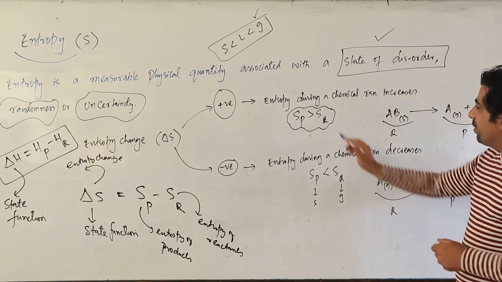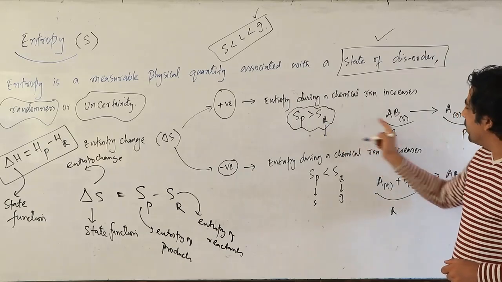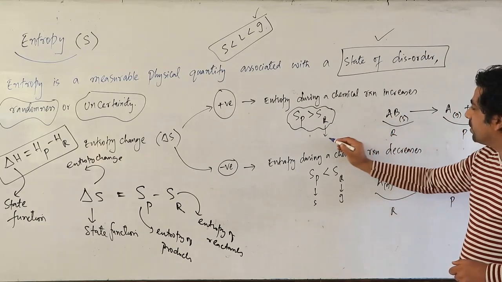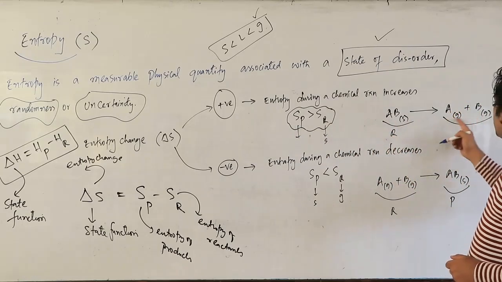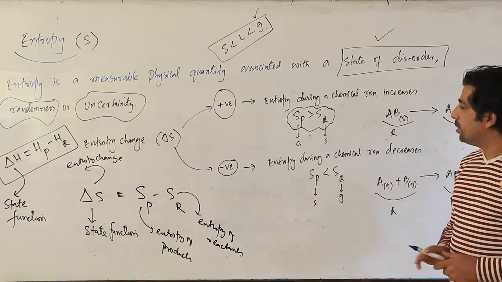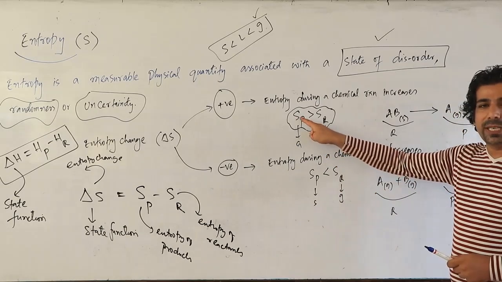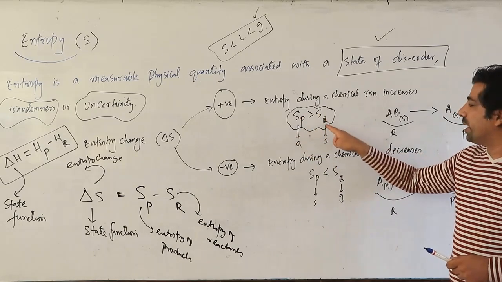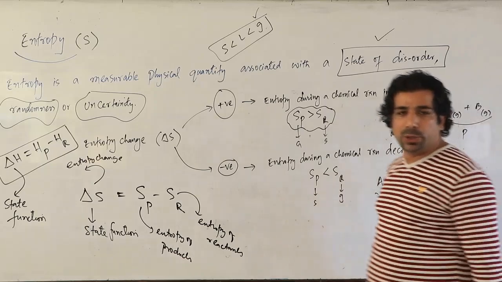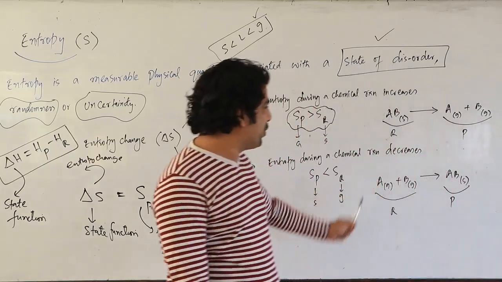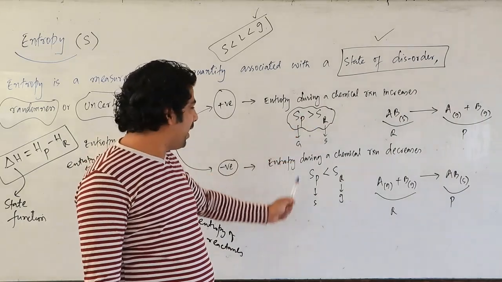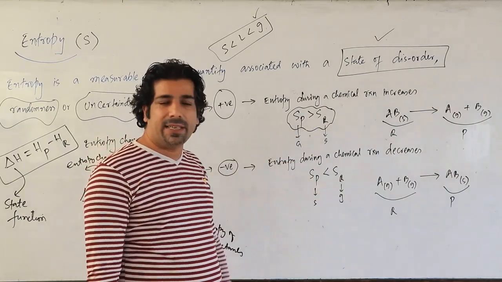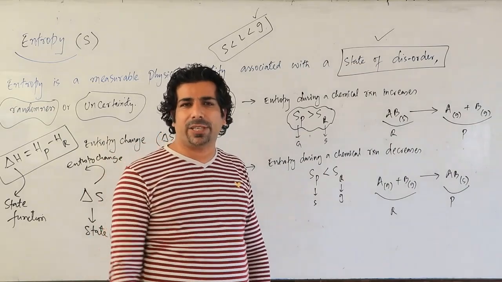And in this case, my dear friends, the reactant is solid, and the products are gaseous. So the entropy of the products will be greater than the entropy of reactants. I hope you have understood through these two expressions how come Sp is greater than Sr and how come Sp is less than Sr, depending upon any chemical reaction, my dear friends.